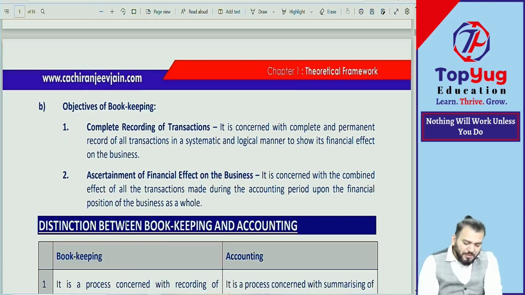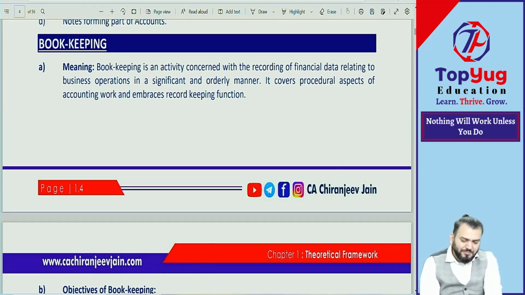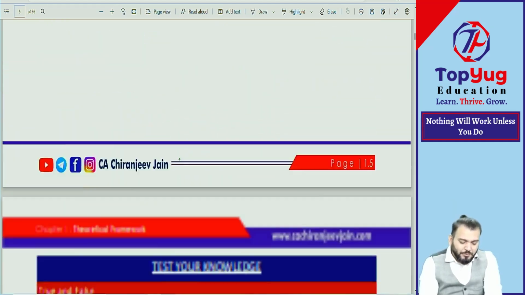Correct. However, we have also discussed something about bookkeeping. We have not discussed it fully, but we have just given an idea of what bookkeeping is. Yes or no? Correct.